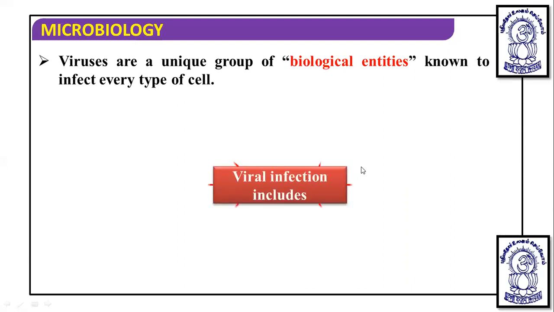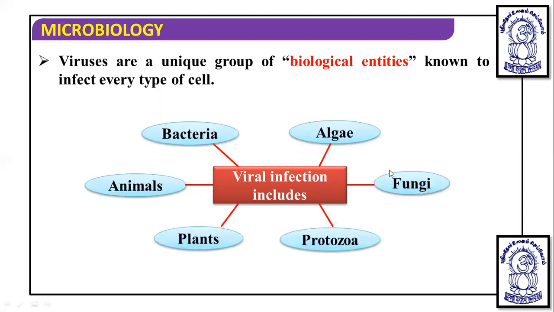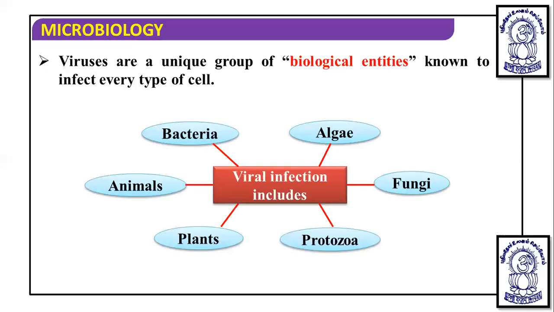Viral infection includes organisms like bacteria, algae, fungi, protozoa, plants, and animals. But viruses are host specific, meaning a particular type of virus infects a particular host only.